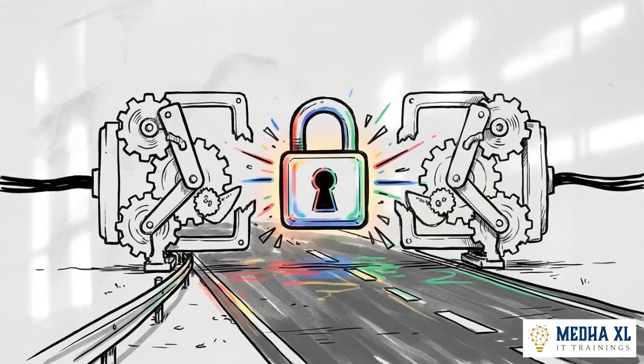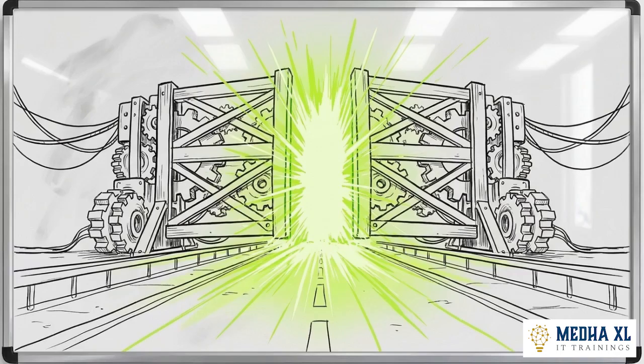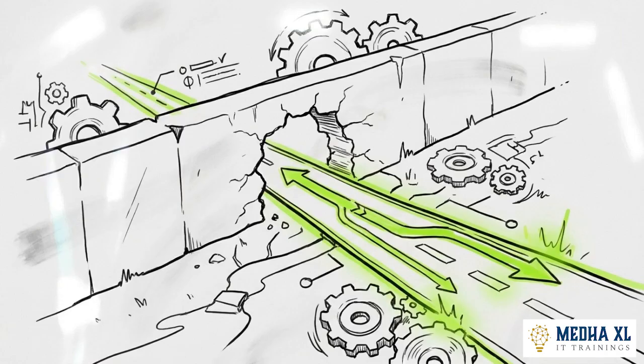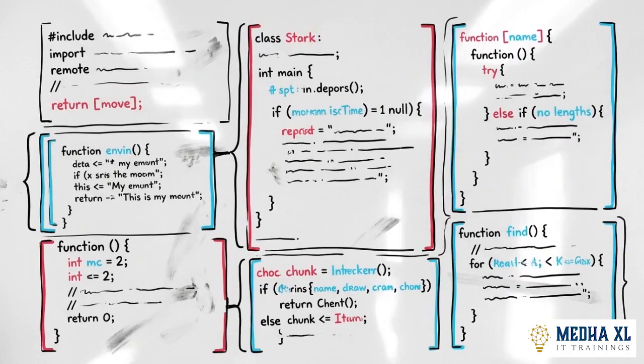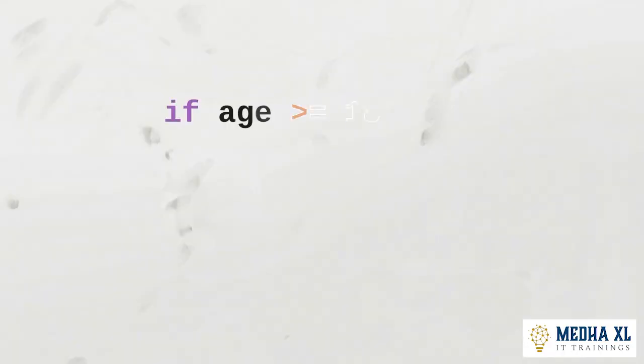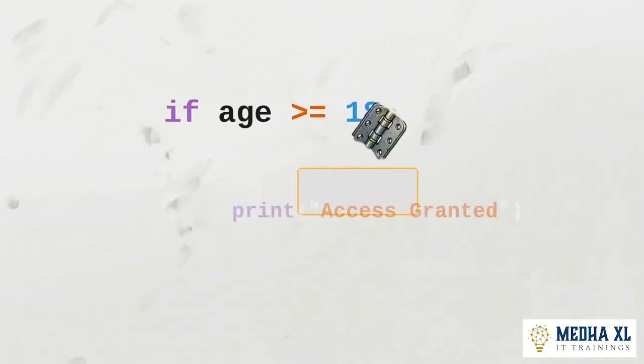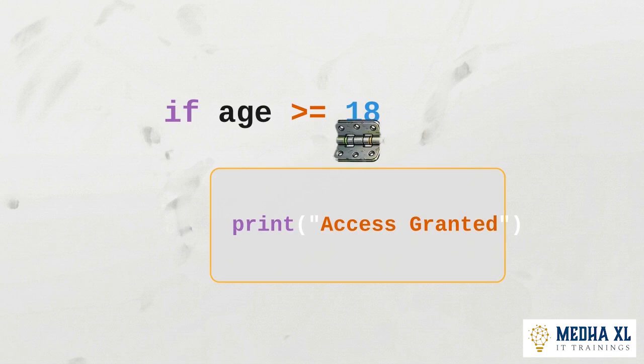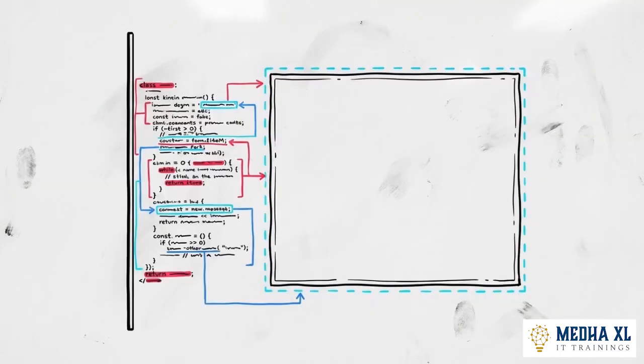The foundational logic gate in Python is the if statement. It functions as a strict, localized barrier. It presents a condition and requires that condition to evaluate exactly to true before execution can pass through to the code inside. Python defines the physical boundaries of these execution blocks using strict syntactical markers. The first is the mandatory colon, placed at the end of the condition, which acts as the structural opening of the gate. The second marker is mandatory indentation.